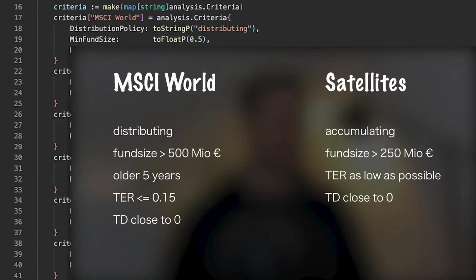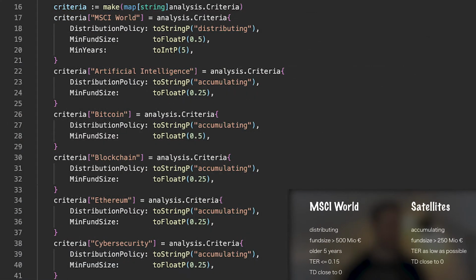After retrieving the data, the next part was to find the best ETFs according to my criteria. The criteria for each individual category I want to analyze must be defined right here. Since the distribution policy, the minimum fund size as well as the minimal years of an ETF are strict criteria, they all appear in this criteria struct.